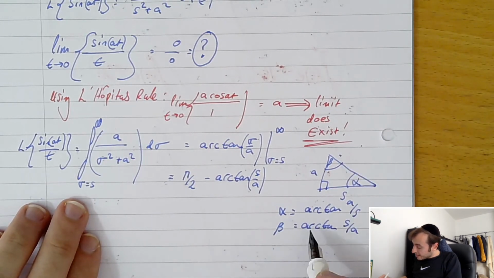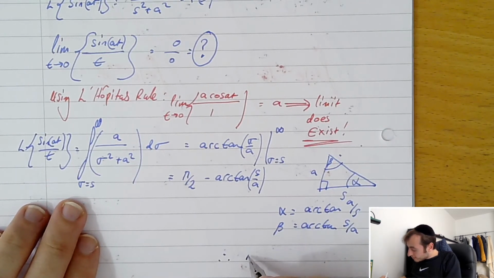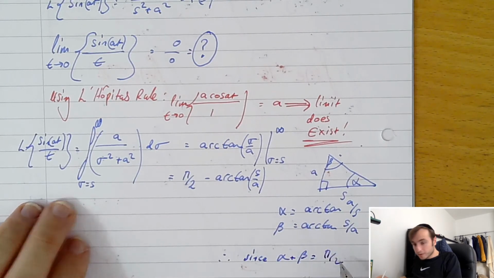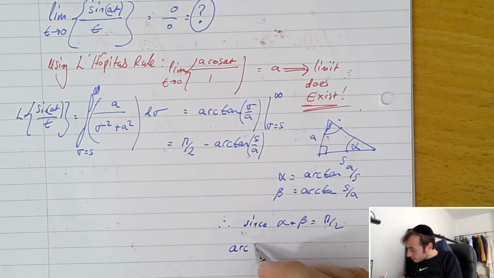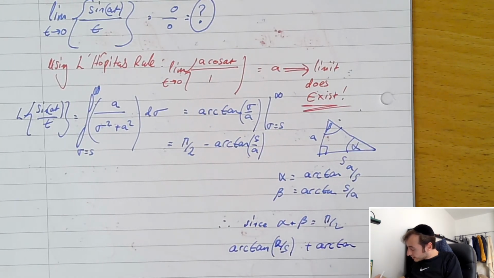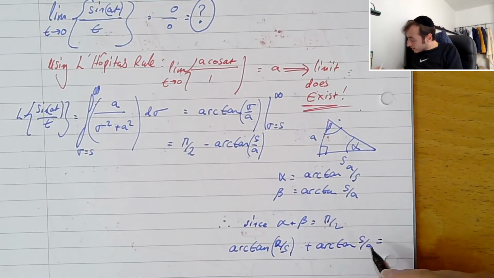So we can say, therefore, that since alpha plus beta equals pi on 2, the arctan of a on s plus the arctan of s on a must equal pi on 2.